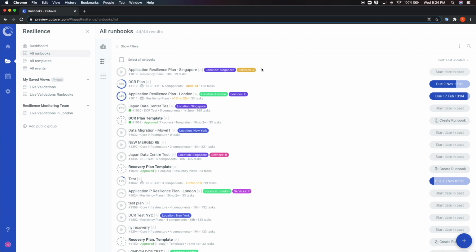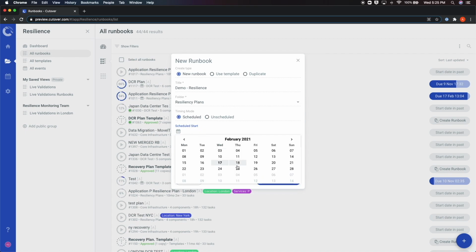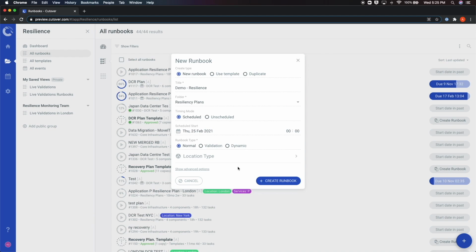To create a runbook from scratch, you must click on the blue plus icon on the bottom right of the screen. This will open up a settings box where you can begin to configure the runbook. Here, you can name the runbook, the folder where the runbook will be stored, and the scheduled start date for your event. You can also choose the type of runbook. This can either be normal or a validation runbook.